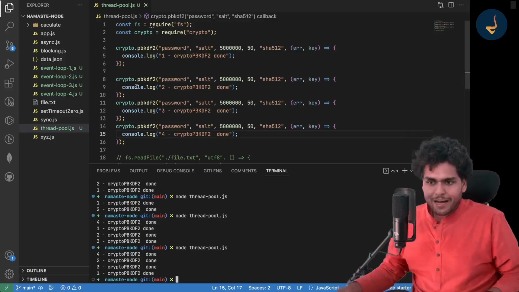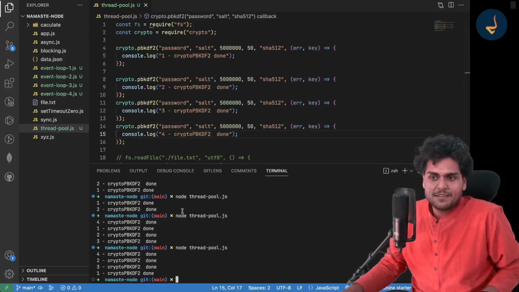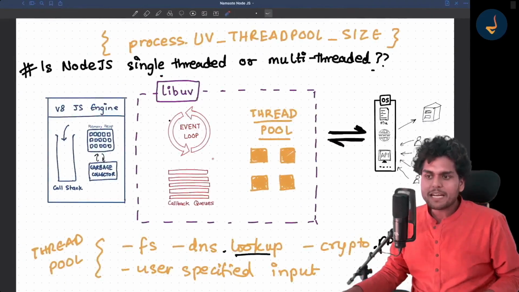See this. Earlier it was 4, 1, 2, 3. Now it is 4, 2, 3, 1. Why is it happening? You know, right? Because you are making a crypto call.